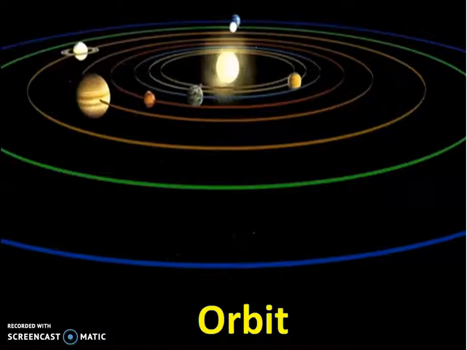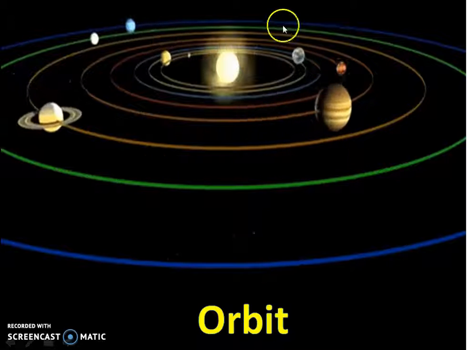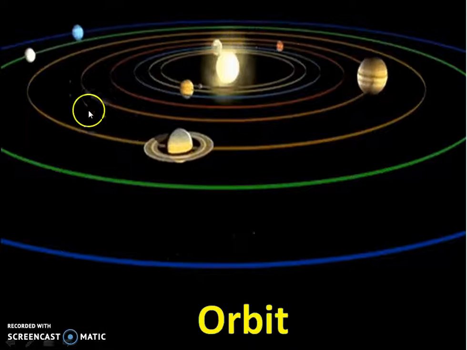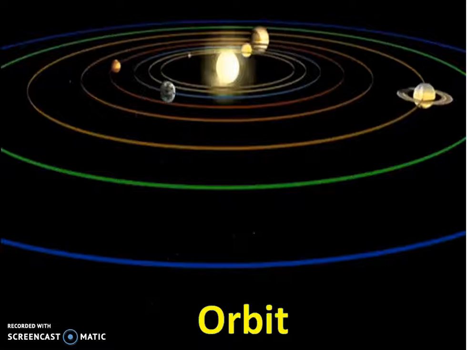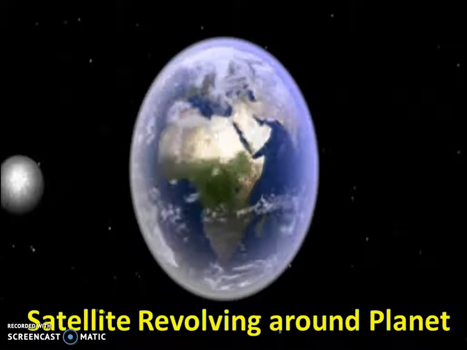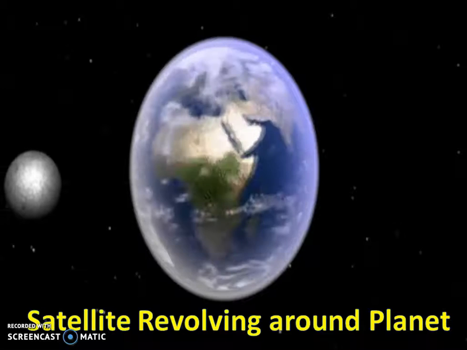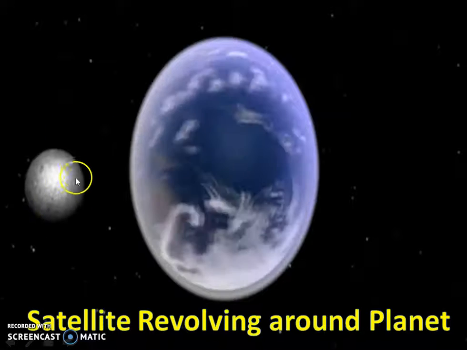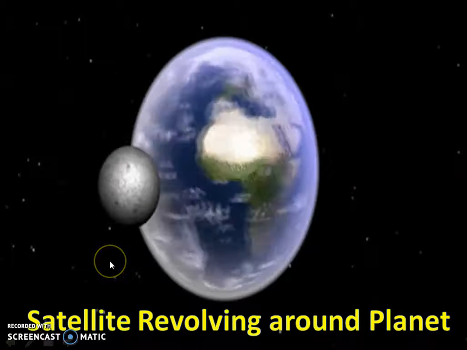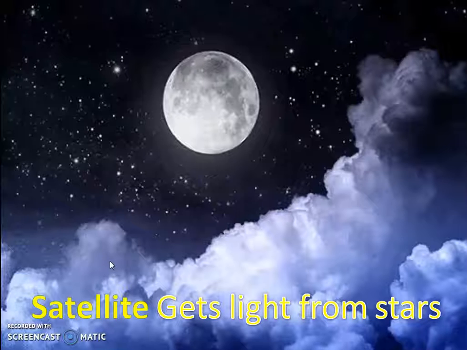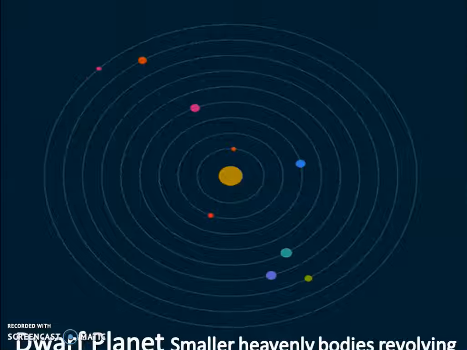Then we learn about orbit. Orbit means a specific path of planet revolving around the sun. Each planet having specific path for revolving. That path is called as orbit. Then we learn about satellite. Some heavenly bodies revolving around the planets. They are called as satellite. Moon is a satellite of Earth. Satellites get light from stars.